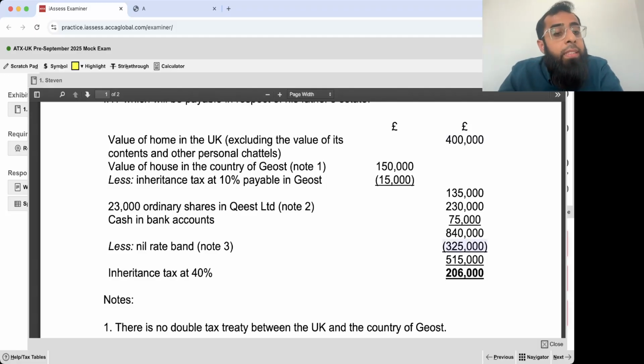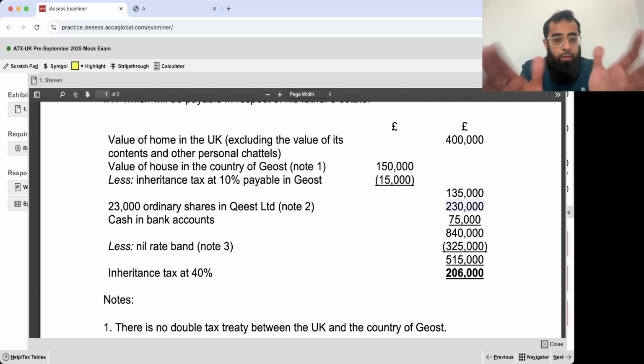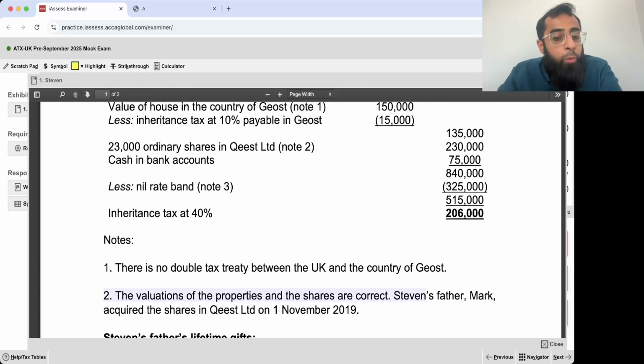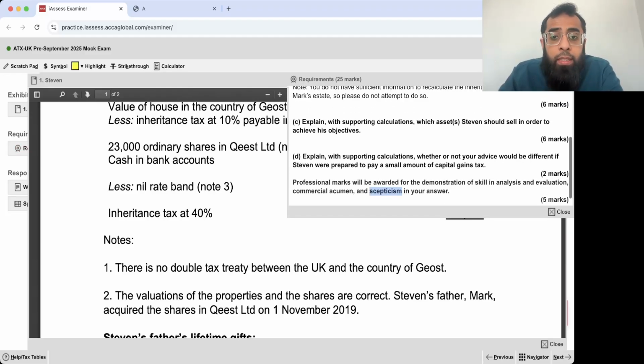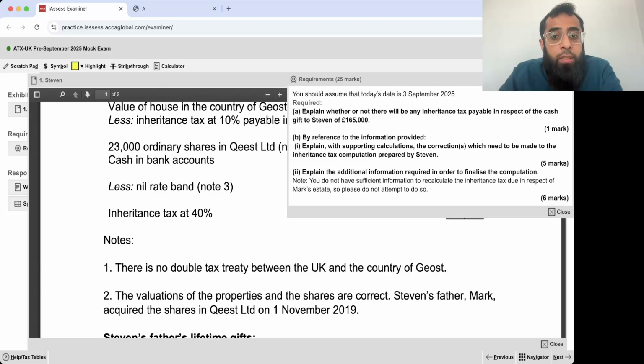Now, when you look at this nil rate band, see, there are some corrections. This NRB shouldn't be 325. You have to include the residence NRB. You have to deduct the chargeable transfers of the last 7 years. This 15,000 shouldn't be here. So, what about BPR? For that, we need additional information. Looking at this, we don't know whether it's unquoted or quoted. There were two requirements. One requirement is the corrections, that is, what corrections are required. And another is the additional information.